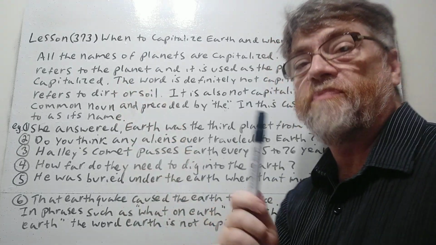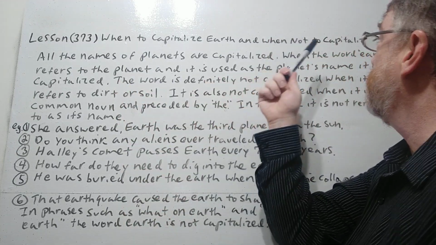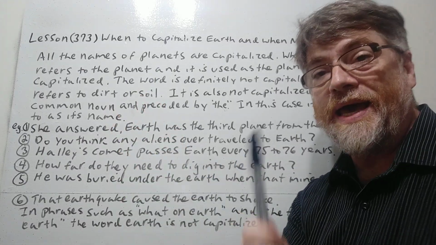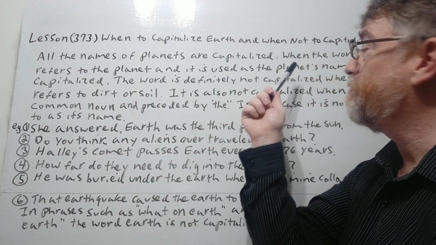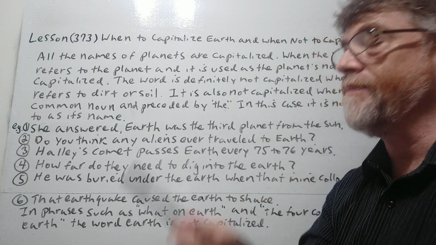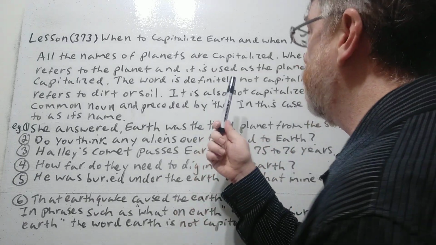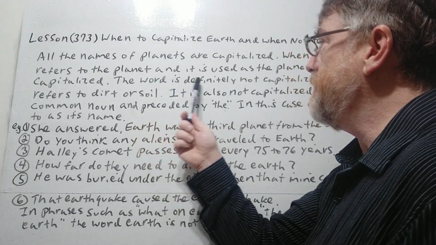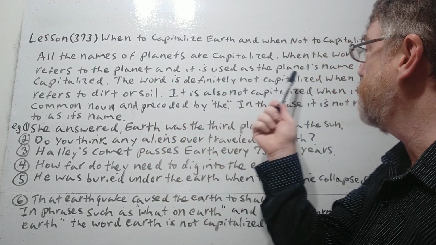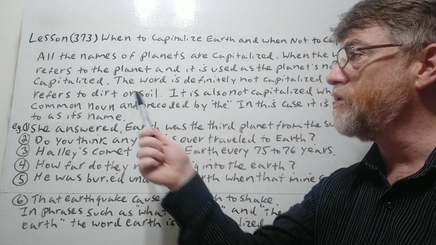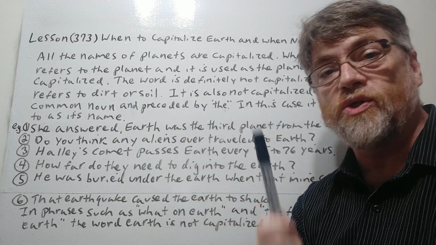All names of planets are capitalized. When the word Earth refers to the planet and it's used as the planet's name, or its proper name, it is definitely capitalized. The word is definitely not capitalized when the word earth refers to dirt or soil.